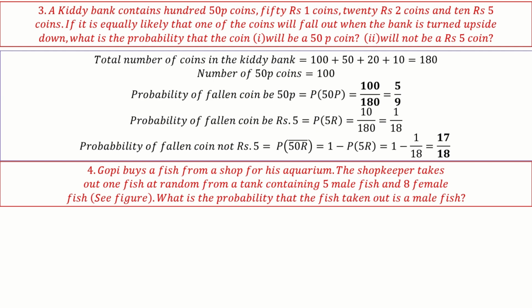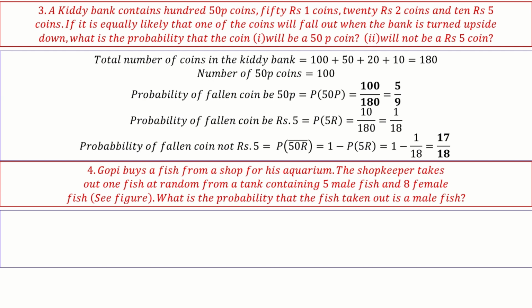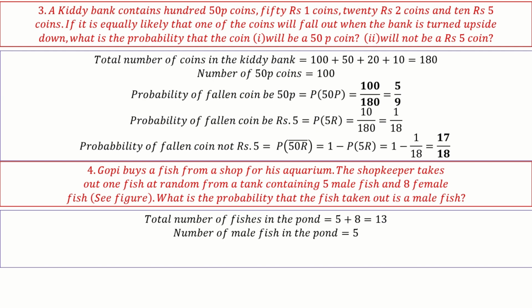Gopi buys a fish from a shop for his aquarium. The shopkeeper takes out one fish at random from the tank containing 5 male and 8 female fishes. Okay, what is the probability that the fish taken out is a male fish? Okay, this is a straightforward, simple question. You have the template ready. It's 5 out of 13. Next.